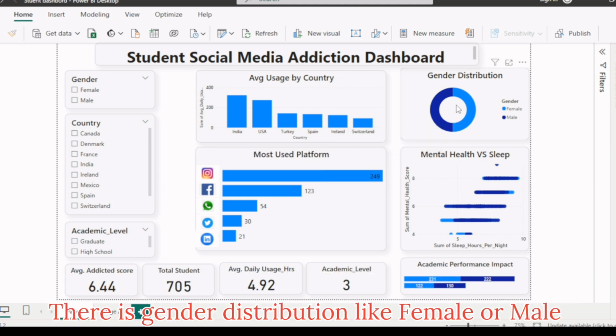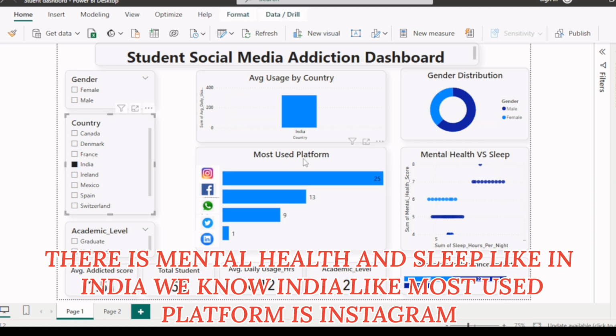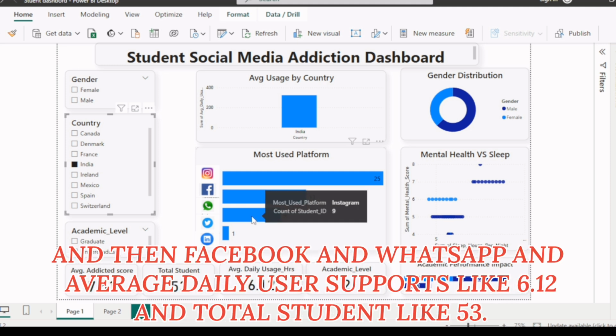This is our column chart and this is our bar chart, and Instagram is the most used platform. And there is the gender distribution, female and male. There is mental health and sleep. In India, the most used platform is Instagram, and then Facebook and WhatsApp.